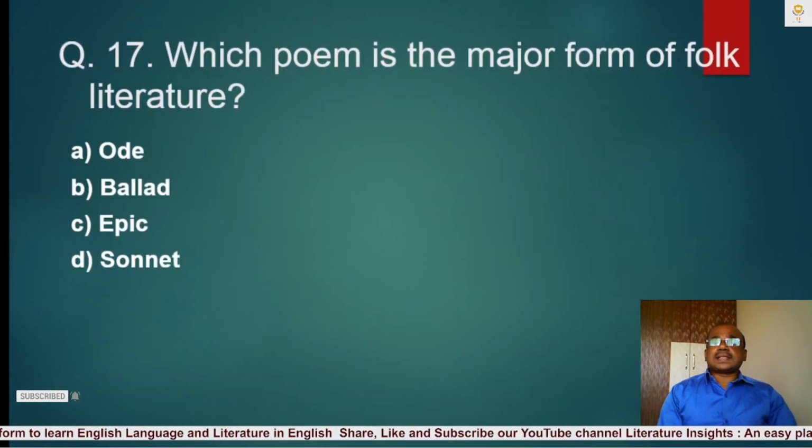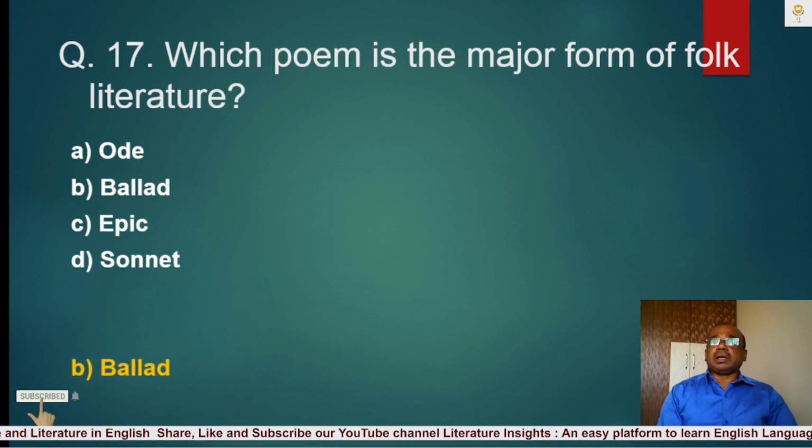Question number 17. Which poem is the major form of folk literature? A. Ode, B. Ballad, C. Epic, D. Sonnet. The correct answer is B. Ballad. Ballad is a major form of folk literature in English poetry.